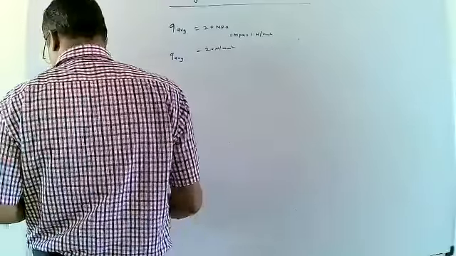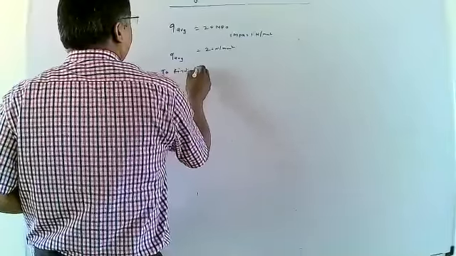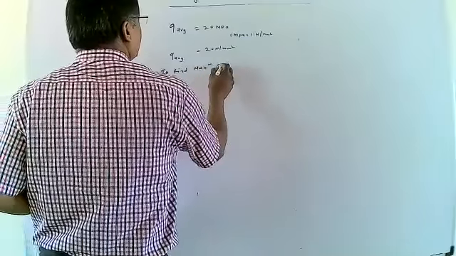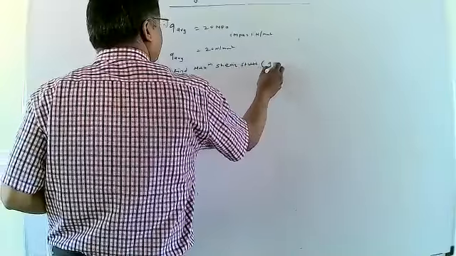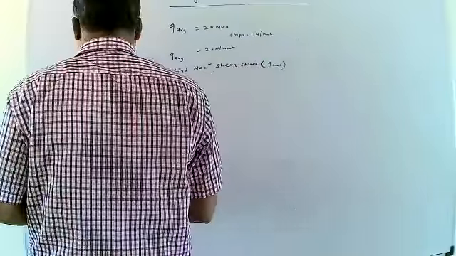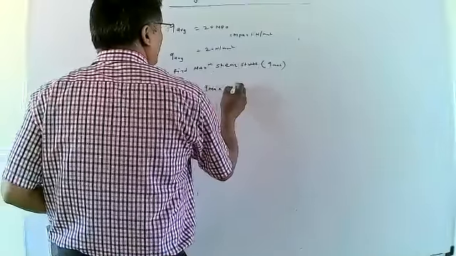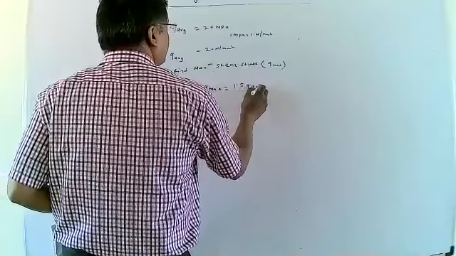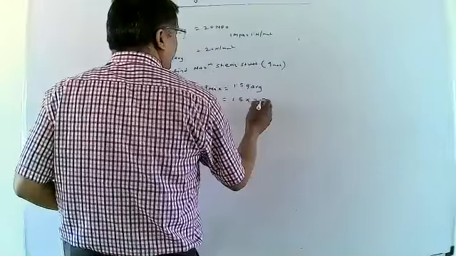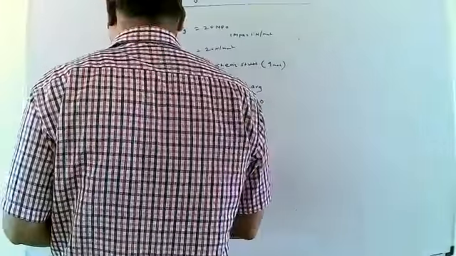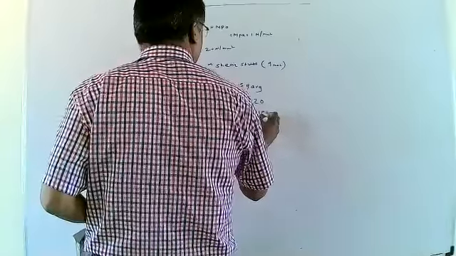Then, to find the maximum shear stress, Q max. What is the formula of Q max? The formula is Q max equals 1.5 Q average, which is equal to 1.5 into 20. Then Q max will be equal to 30 megapascal.